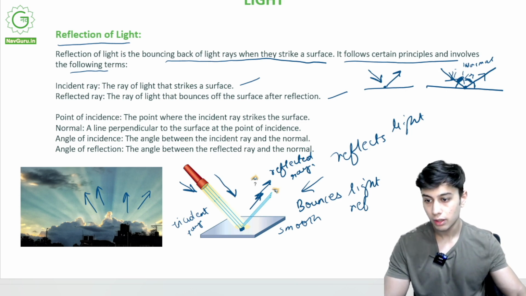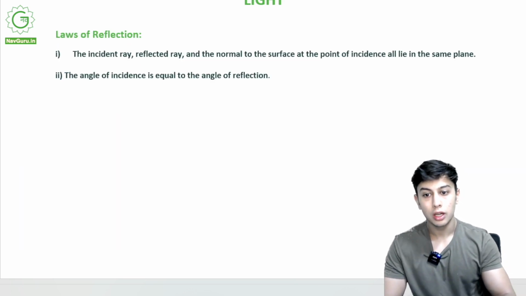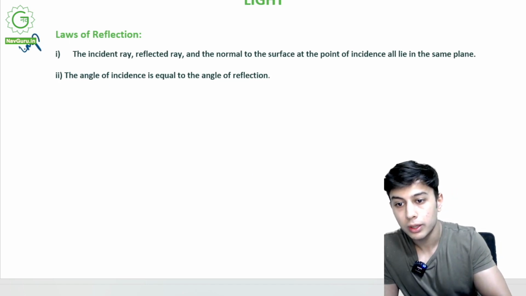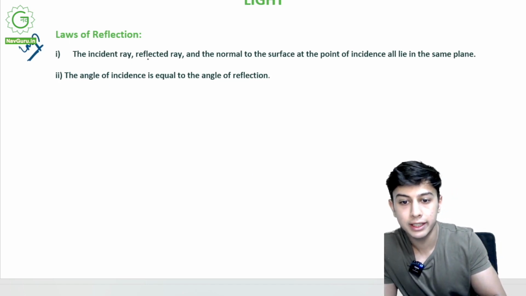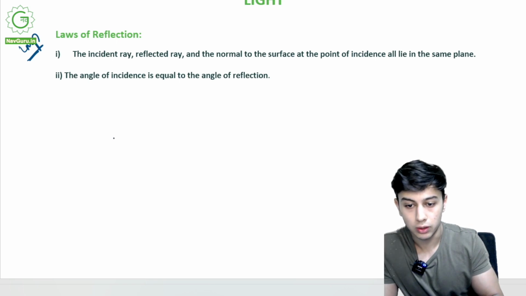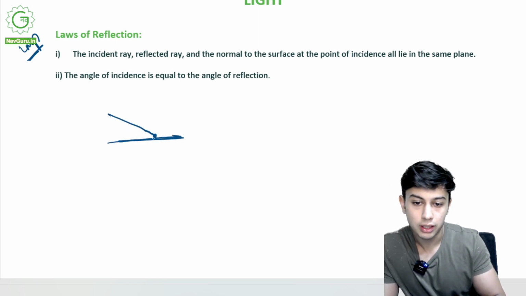Alright, let's move on. Laws of reflection, this is very important. What are the laws of reflection? The incident ray, reflected ray, and normal to the surface at the point of incidence will all lie on the same plane. This is the plane, this is the light falling, this is the light bouncing off.